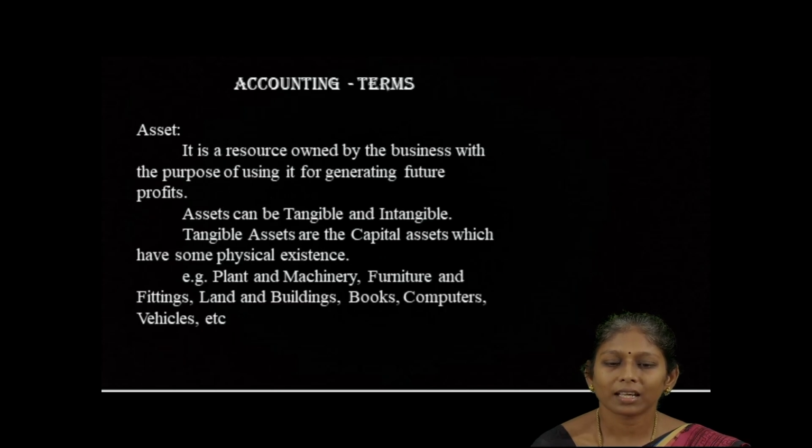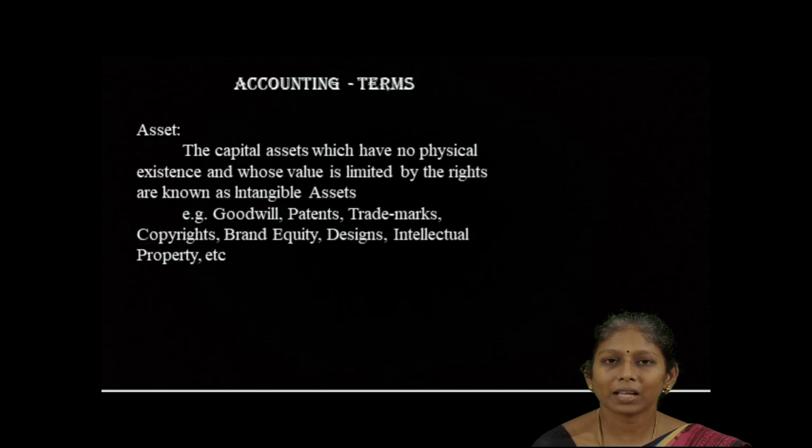Next one, assets. An asset is a resource owned by the business for the purpose of generating future profit. Assets can be tangible or intangible. A tangible asset has physical existence, for example, plant and machinery, furniture and fittings, land and buildings, etc. Intangible assets have no physical existence, for example, goodwill, patents, trademarks, copyright, brand equity, designs, intellectual properties, etc.